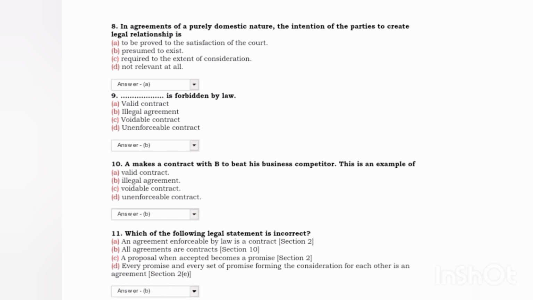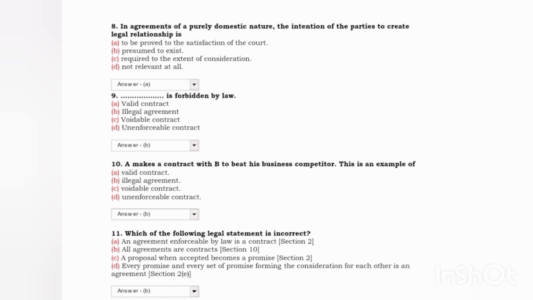blank is forbidden by law. Answer B, illegal agreement. Next, A makes a contract with B to beat his business competitor. This is an example of: answer B, illegal agreement. Next, which of the following legal statements is incorrect? Answer B, all agreements are contracts.